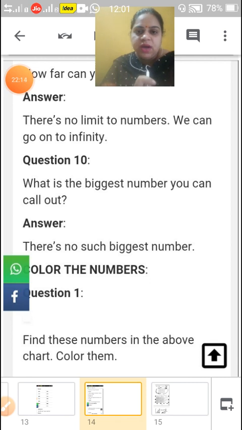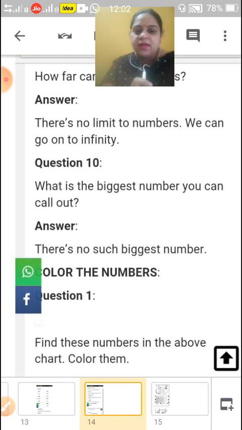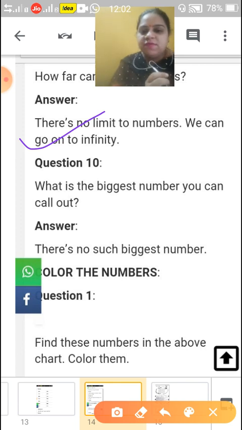So children, under this there are two questions. How far can you go like this? Means if we are adding 50 to a number, how far can we go? There is no limit. I have given you the answer also. There is no limit to numbers. We can go on to infinity. Okay, children? Because if we are adding, it goes to infinity.